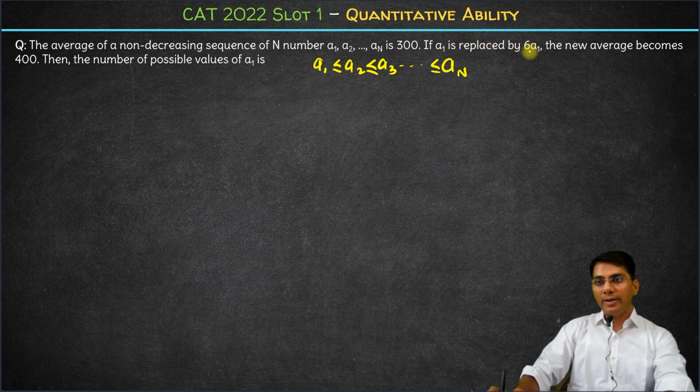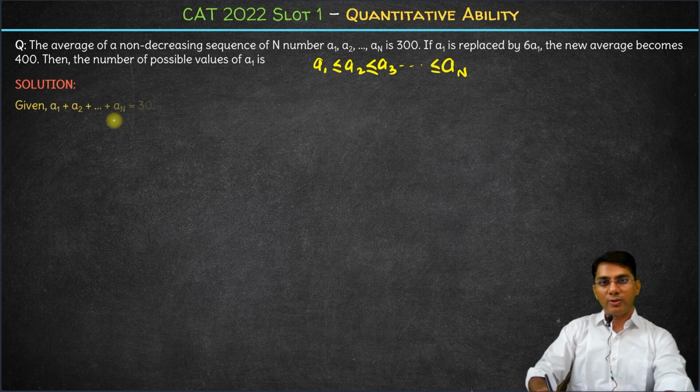If a1 is replaced by 6 times a1, the new average becomes 400. Then the number of possible values of a1 is what? So let's start with the average of all these numbers is 300. So the sum of all these numbers will be average into the number of terms n. So we'll have a1 plus a2 plus a3 and so on. The sum will be average into the number of terms, 300n.